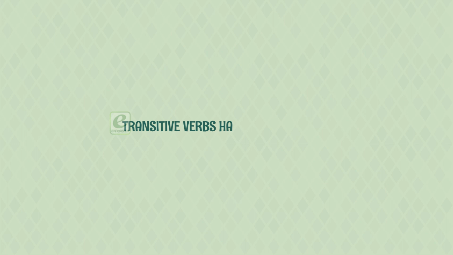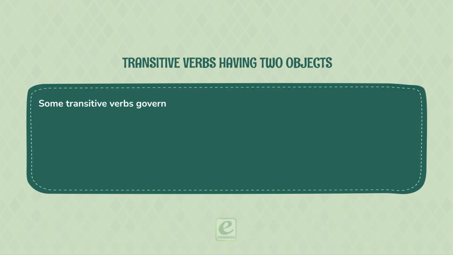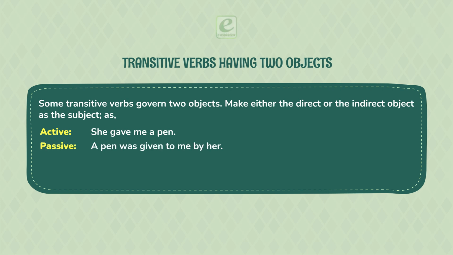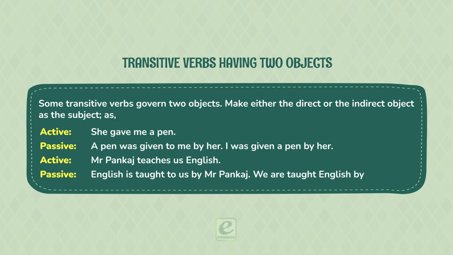Transitive verbs having two objects. Some transitive verbs govern two objects. Make either the direct or the indirect object the subject, as: Active: she gave me a pen. Passive: a pen was given to me by her. I was given a pen by her. Active: Mr. Pankaj teaches us English. Passive: English is taught to us by Mr. Pankaj. We are taught English by Mr. Pankaj.